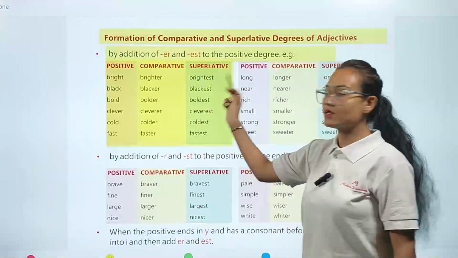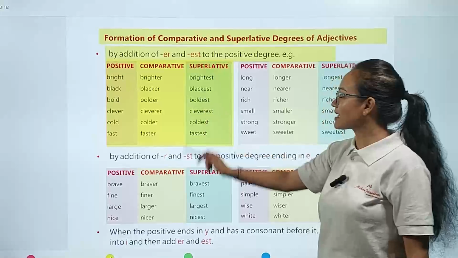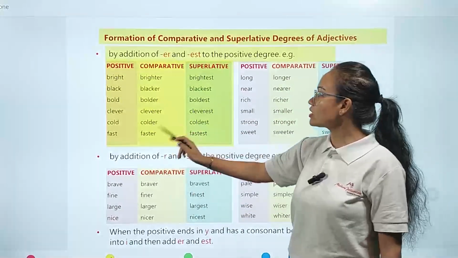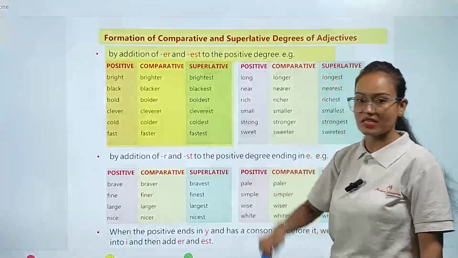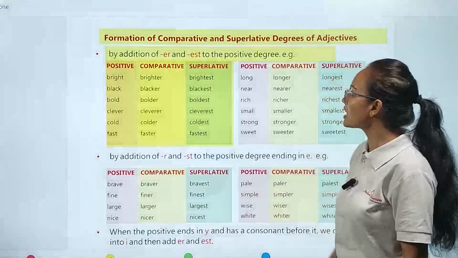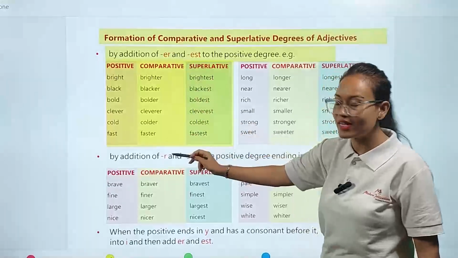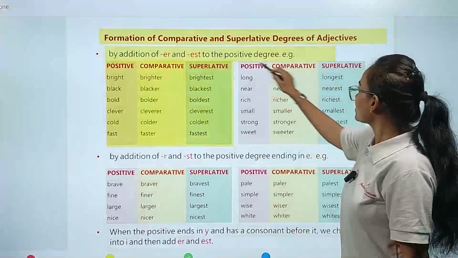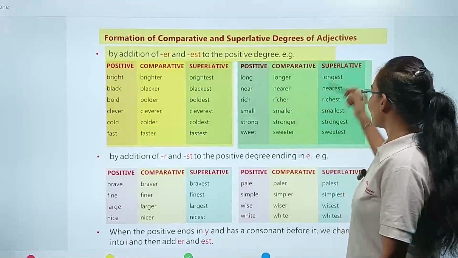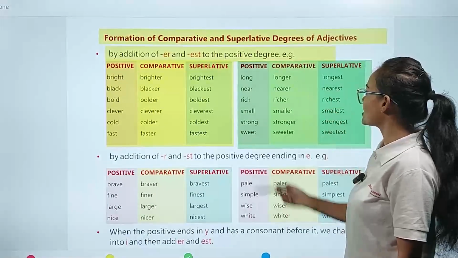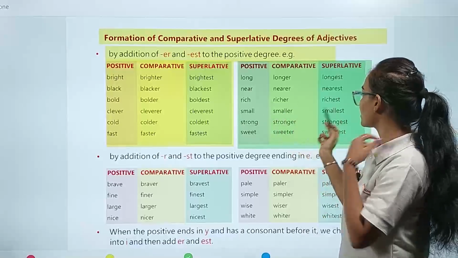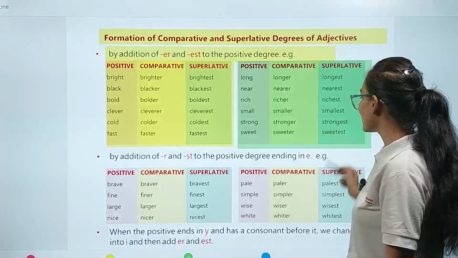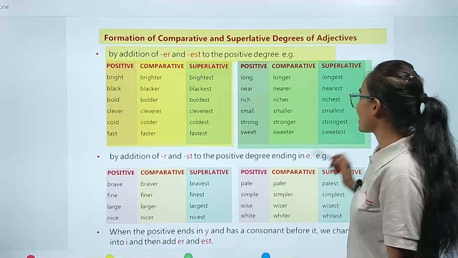Bright, brighter, brightest. Black, blacker, blackest. Bold, bolder, boldest. Clever, cleverer, cleverest. Cold, colder, coldest. Fast, faster, fastest. Okay, in this way, my dear student, we add -er in the comparative degree and -est in the superlative degree. Now this is another set: positive, comparative, and superlative. Long, longer, longest. Near, nearer, nearest. Rich, richer, richest. Small, smaller, smallest. Strong, stronger, strongest. Sweet, sweeter, sweetest. Here we add, my dear student, -er and -est.